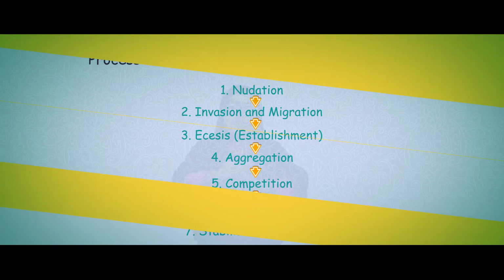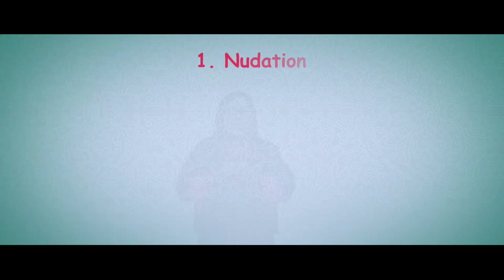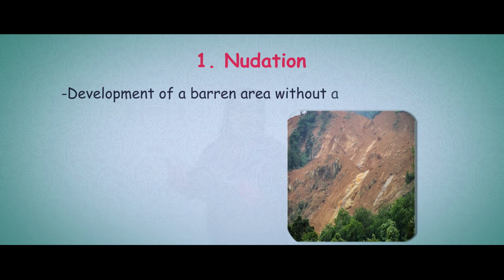Now let us look into what happens during each one of the following processes. We will start with nudation first. In this process, there is a development of a barren area without any form of life.